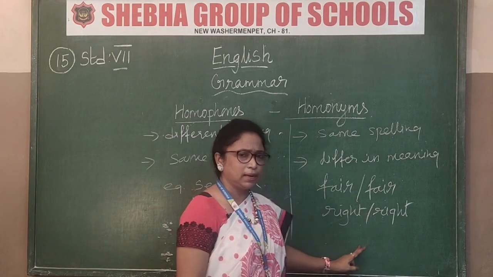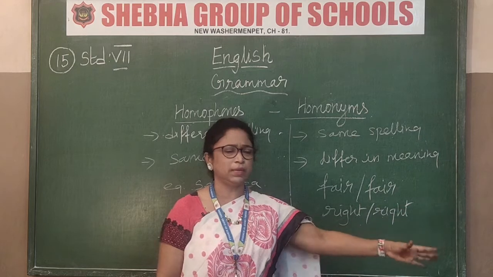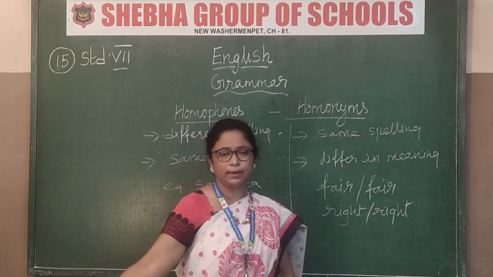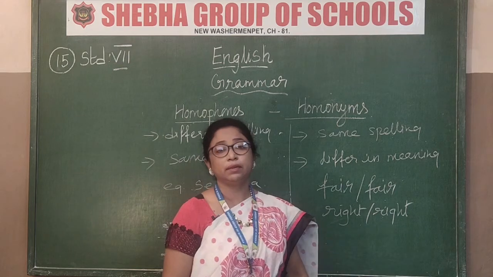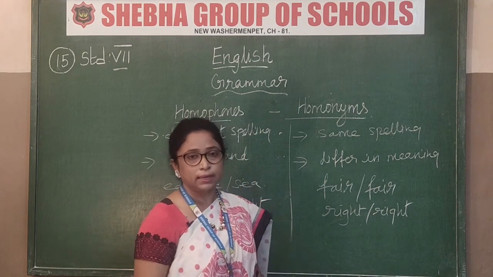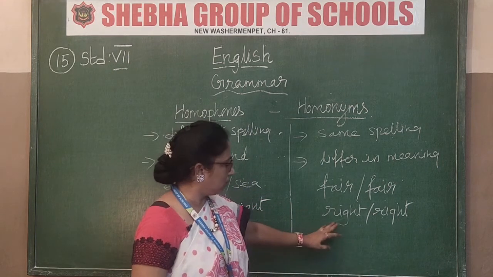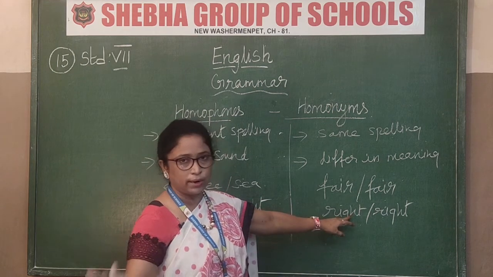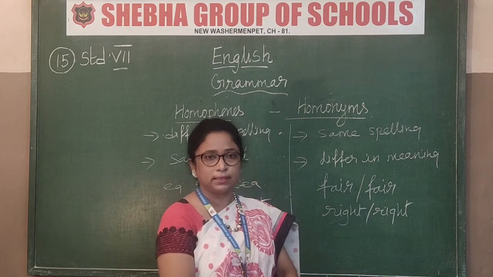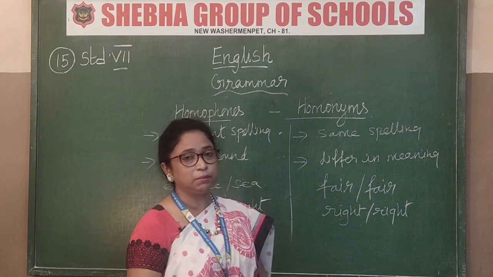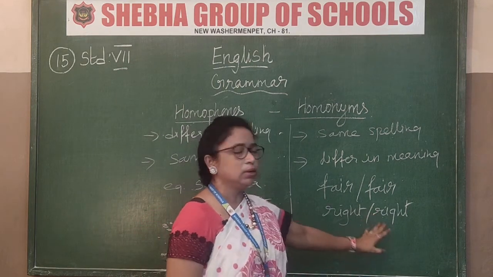The other one is right and right. See, same spelling, but it has got different meanings. What is right? Right hand. Another right is do everything rightly. Right means do it correctly. So your right hand, and this right is do it rightly, that is correctly. If I put S, rights, that is a different meaning. So now right only is given there. So you got this now.